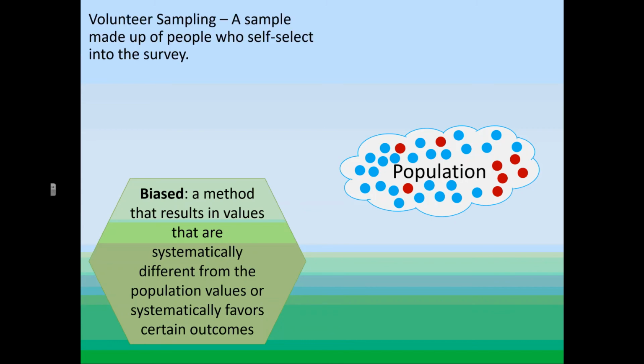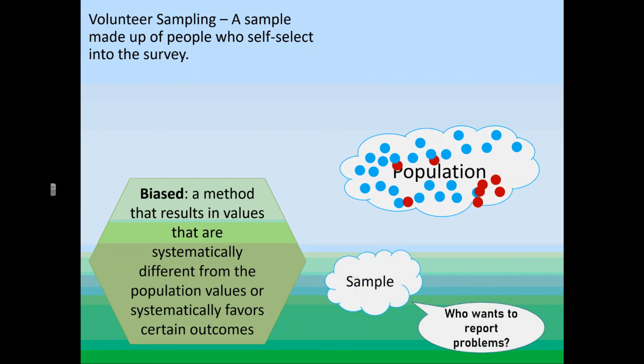So we try a volunteer sample. A volunteer sample is one of the worst decisions in life. A volunteer sample is a sample of people who just volunteer to be part of the sample. So we've got a sample and we say, who wants to report problems? Guess what? Everyone with problems is going to report problems. At which point, your sample says, holy cow, 100% of people have problems. That's not true in our population. That's not true at all.